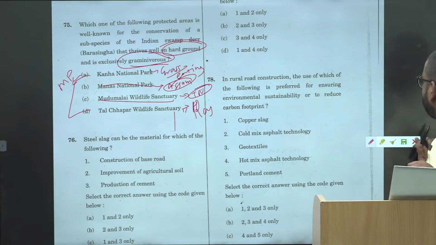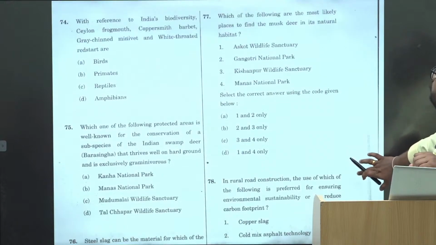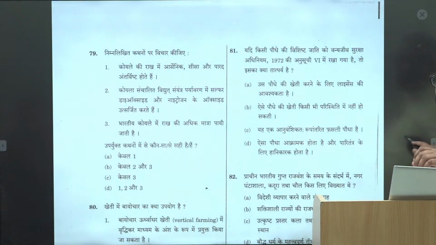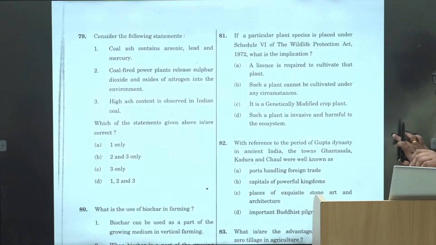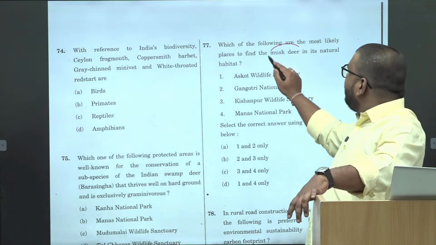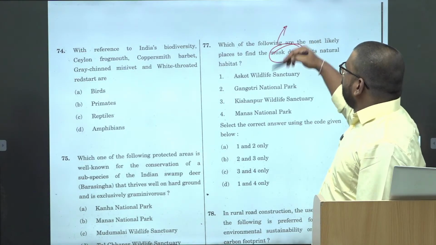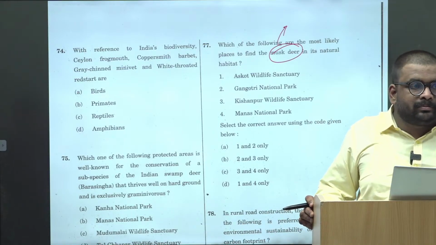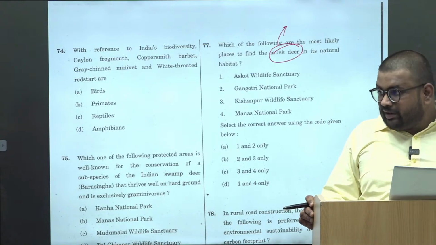I think it's on musk deer. Okay. So musk deer, even if you know the habitat of musk deer, where the musk deer is found? In hilly or Himalayan areas.